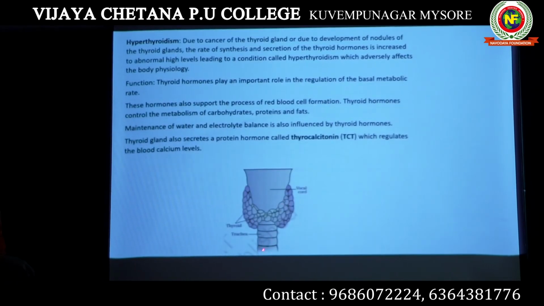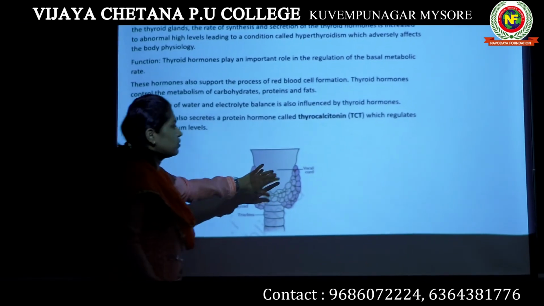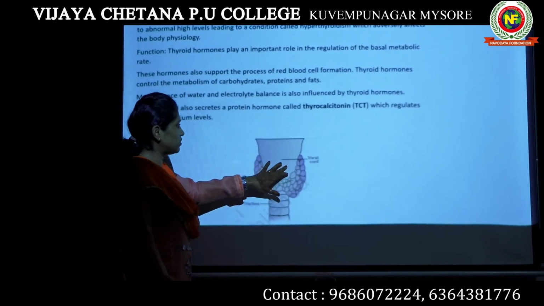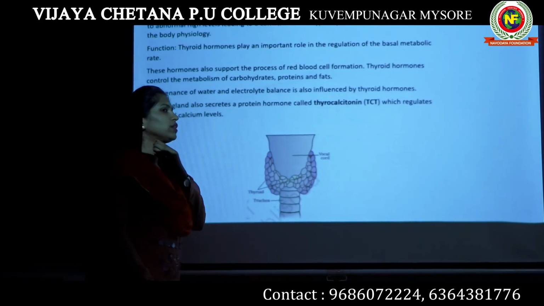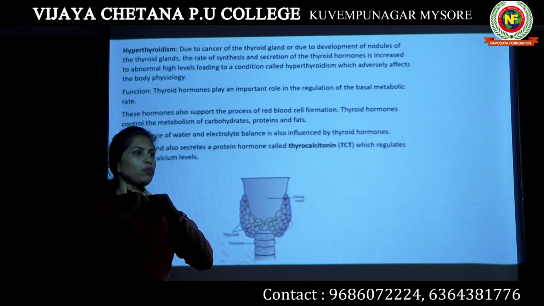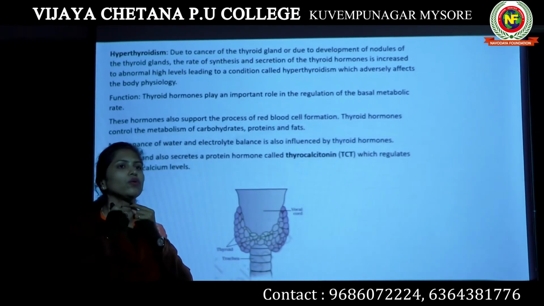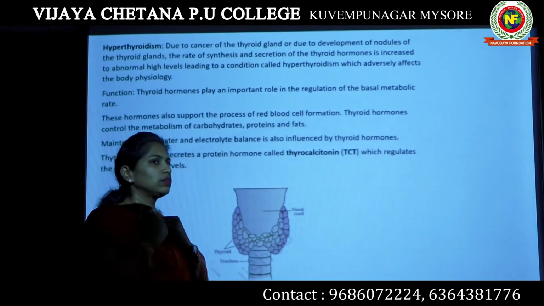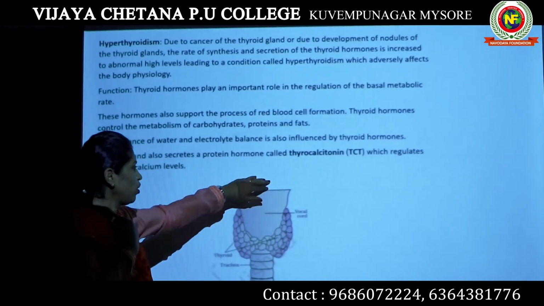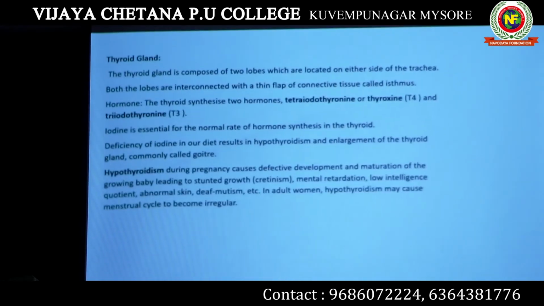If you see this picture, this is our pharynx, your sound box. This is the larynx, the vocal cord. In this part of your neck, you have two thyroid glands, one on this side and one on this side, on both sides of your pharynx. This is your trachea.